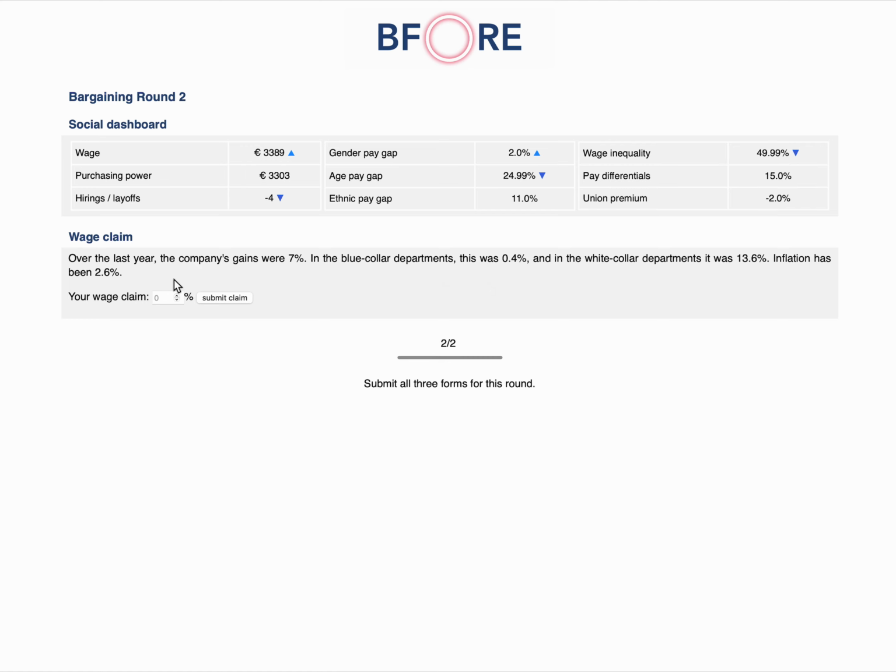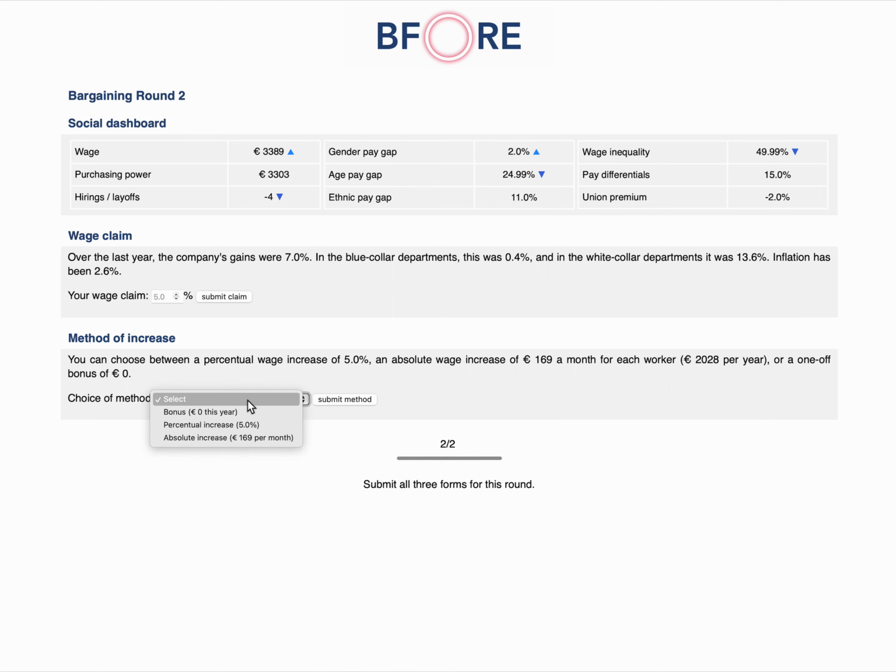Now in this round, we look back at companies' gains of 7%. In the blue-collar departments, this was 0.4%, and in the white-collar departments, it was 13.6%. Inflation has been 2.6%. I can claim up to 5% more than the company's gains, but this will result in more layoffs. So I can claim slightly less to recover the employment rate. And for instance, if I set it at 5%, this should be corrected in the final results after this round. It's also above inflation, so purchasing power should go up. I submit my claim.